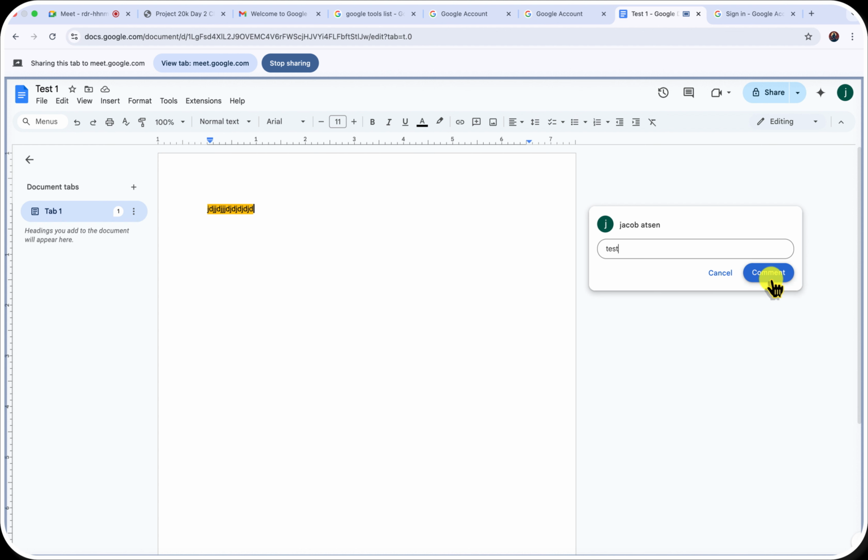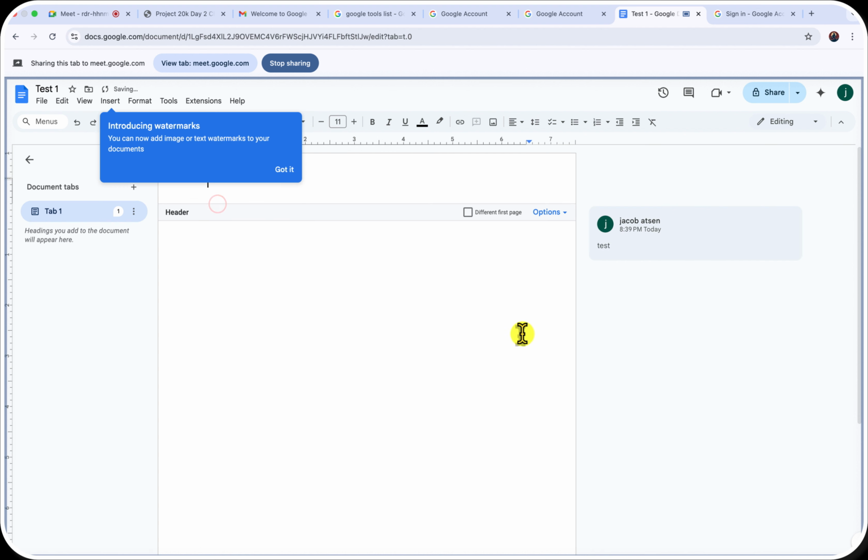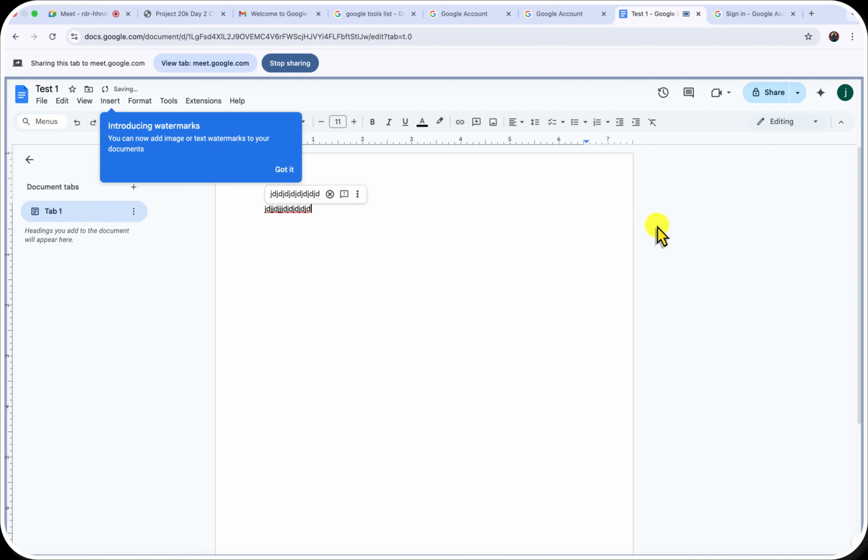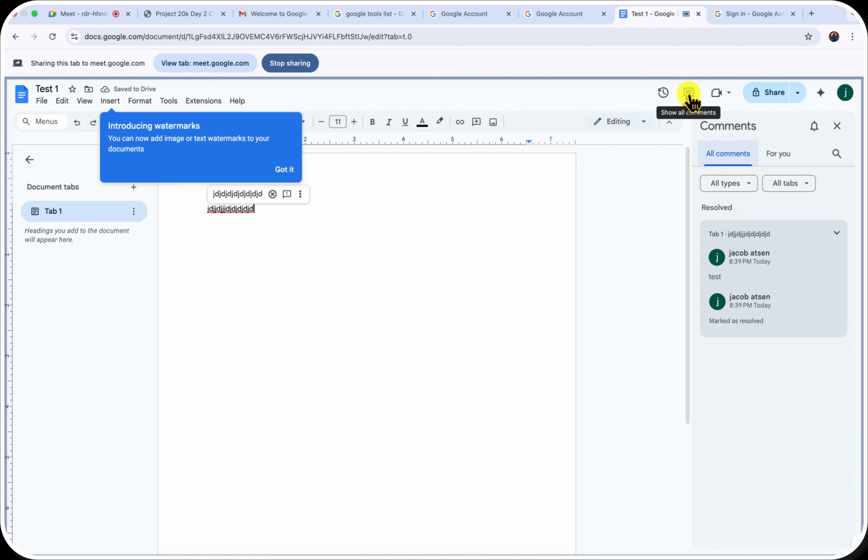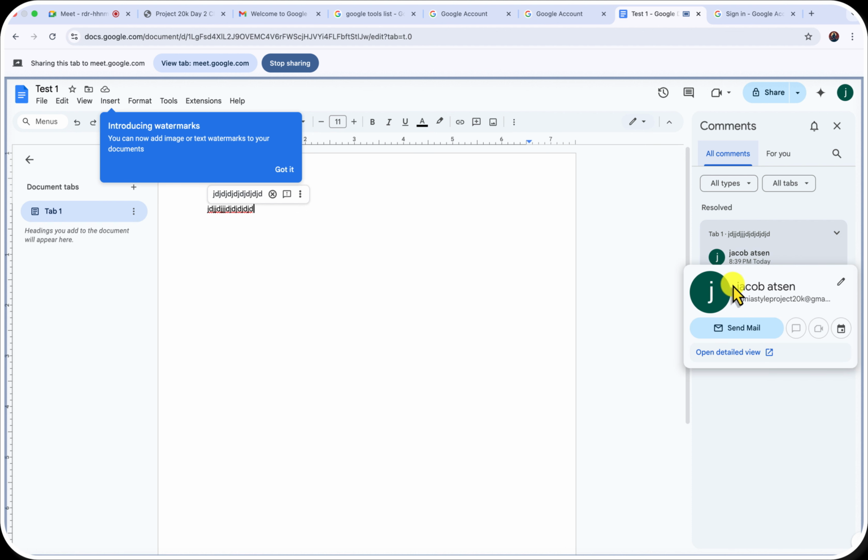Most especially, let's say you are writing a project topic for somebody, you can decide to highlight this and give it a comment. So you can see that I decided to give it a comment called test one, right? You can see this is the comment in here. It is under this tab, but it actually has a comment.